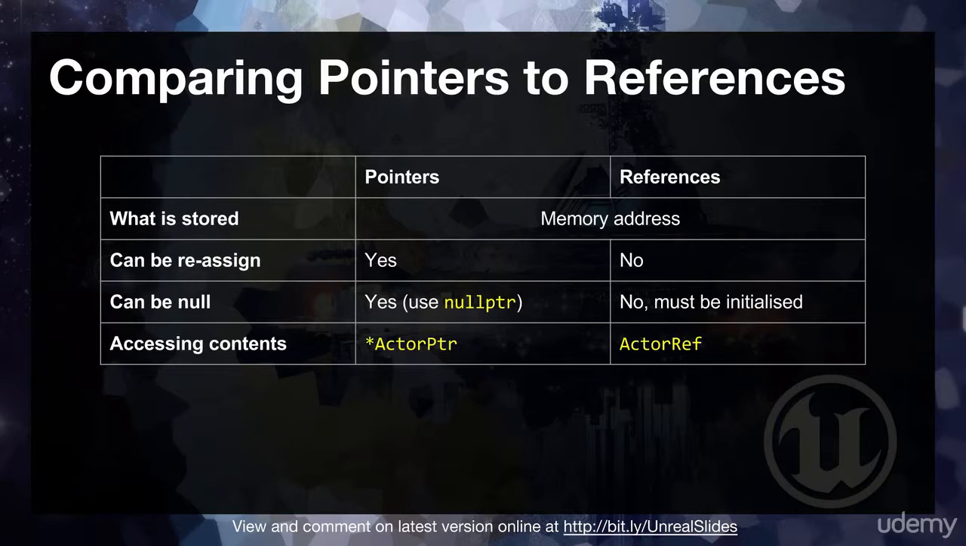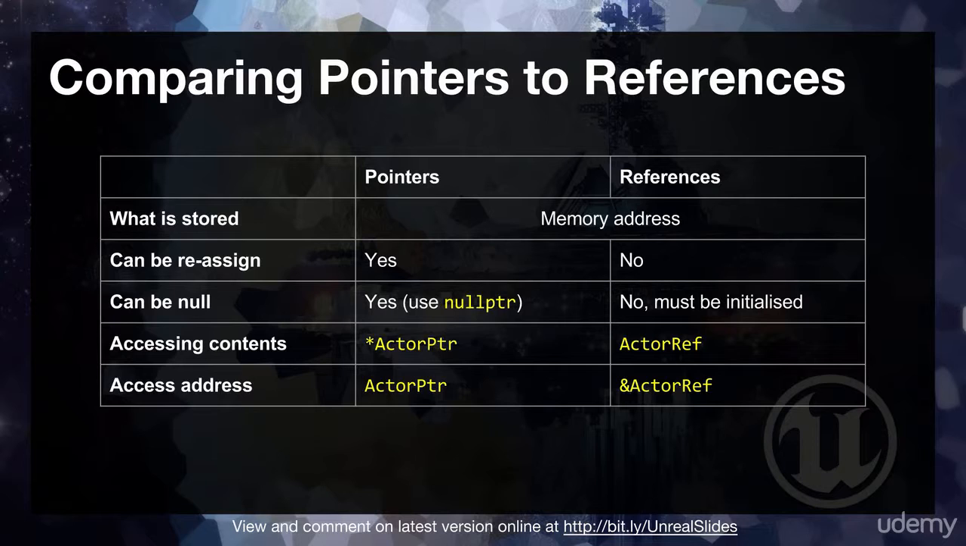So how do you access the contents that these things point to? They point to a memory location, both of them. They're both a memory address. In the case of a pointer, you need to say star, which is a way of saying contents at. So star actor pointer: go get me the contents at the memory location which actor pointer points to. But with a reference, you just treat it like an object itself. You just say actor ref.